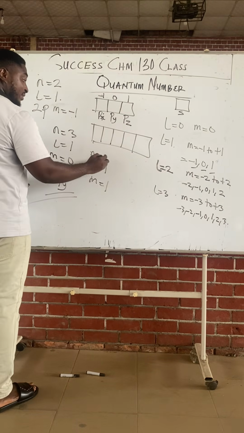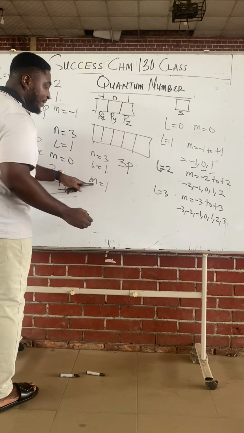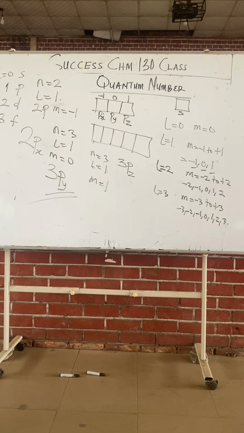If someone says when n is 3, l is 1, m is 1: when n is 3, you say 3. When l is 1, p. When m is 1, x. So 3px. That's for p. Now let's go to the one for d. D has orbital names too.